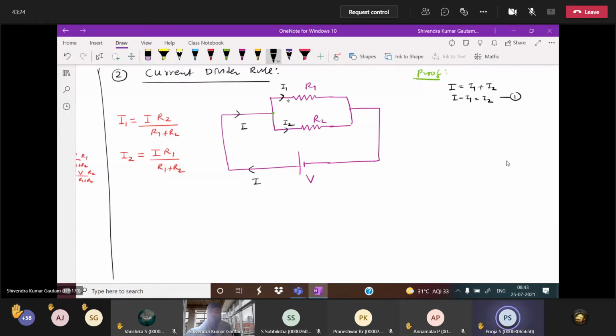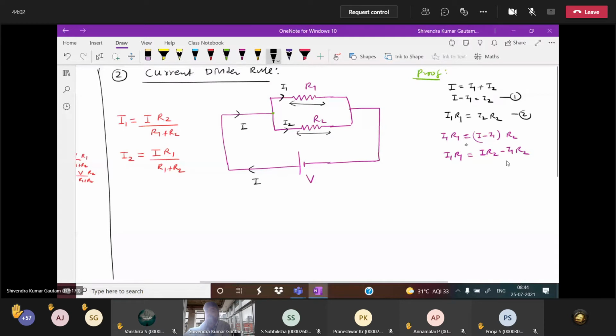Clear? Tell me, in parallel is the potential the same or not? Whatever potential is here, the same potential is here. Yes, sir. So I will write I1 R1 is equal to I2 R2. Equation number 2. Now I1 R1 is the potential here, I2 R2 is the potential here. Instead of I2, I can write I minus I1, into R2. So I1 R1 is equal to I into R2 minus I1 into R2.